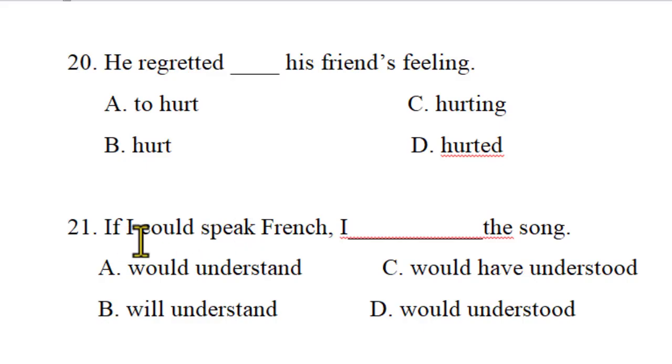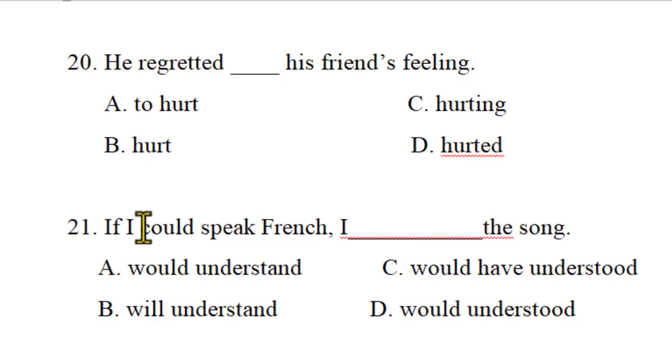Exactly. If I could speak French, I blank the song. Would understand is conditional type 2. Will understand may be conditional type 1. Would have understood is conditional type 3. Would understood is totally meaningless, because conditional and simple past here is wrong.